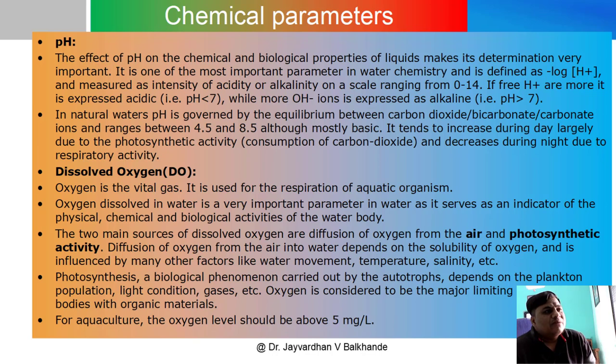In natural water, pH is governed by the equilibrium between carbon dioxide, bicarbonate and carbonate ions, and ranges between 4.5 to 8.5, although mostly basic. When we plan to culture fishes in a pond, we have to measure the pH of the water, and it should be between 7.5 to 8.5. It requires an alkaline pH.